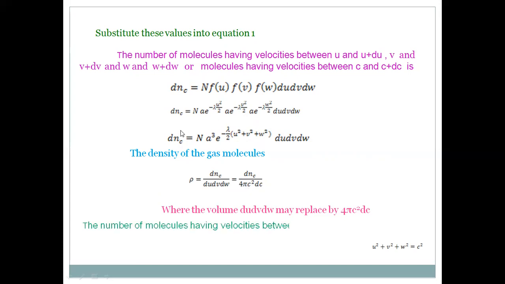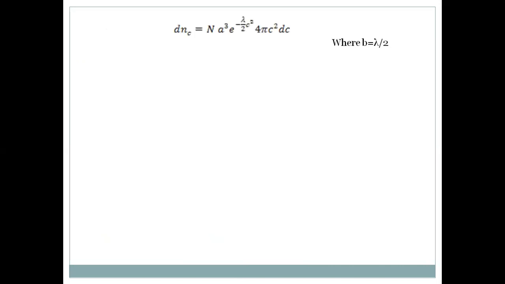So the number of molecules having a velocity between c and c plus dc, dnc, is equal to n into a cube into e to the power minus lambda by 2 into c square, because u square plus v square plus w square is equal to c square, and du dv dw is equal to 4 pi c square dc. We write lambda by 2 equal to b for convenience, so dnc is equal to n a cube e to the power minus b c square 4 pi c square dc.